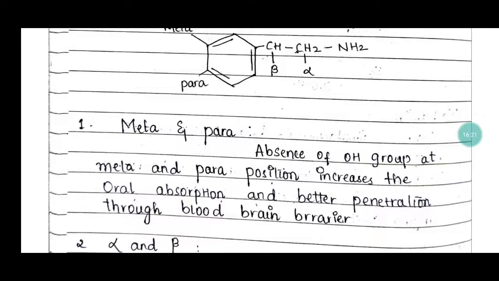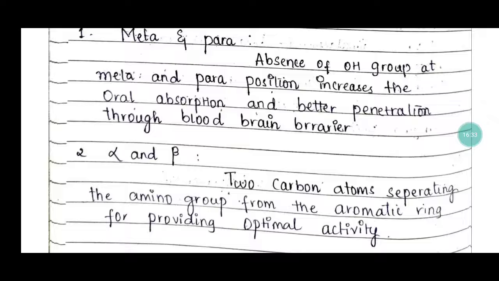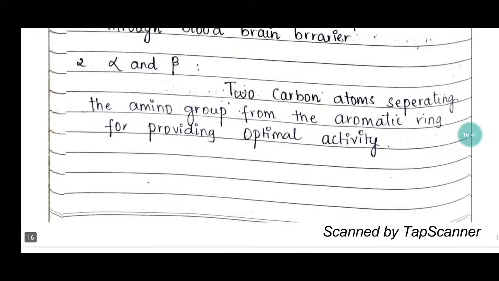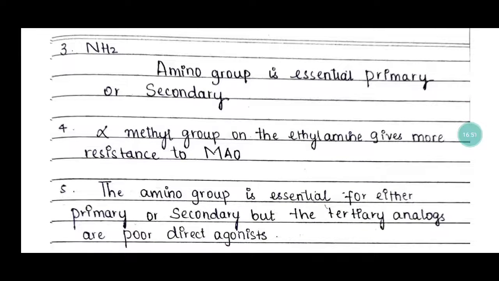The absence of hydroxyl groups at the meta and para positions increases oral absorption and gives better penetration through the blood-brain barrier. Alpha and beta are the two carbon atoms separating the amino group from the aromatic ring, providing the optimal activity. The NH2 amino group is essential for primary and secondary amines. An alpha methyl group on the ethylamine gives more resistance to MAO.